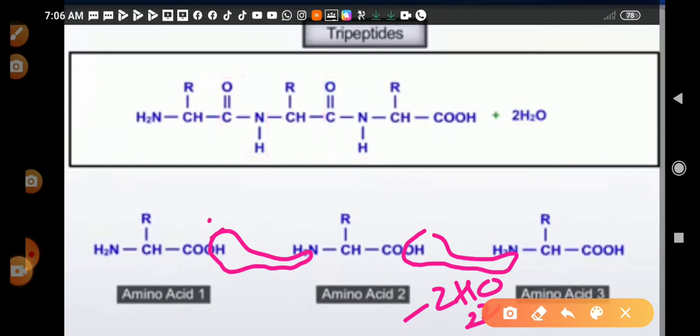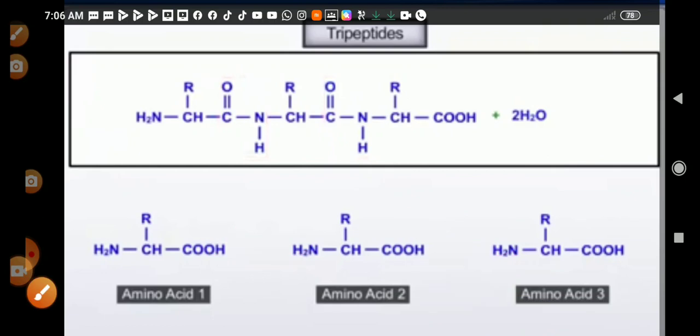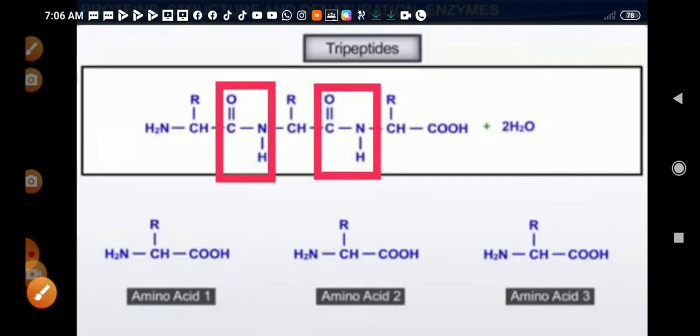So tell me how many linkages are here. This is one linkage. This is the second linkage. That means 2 peptide linkages are there in a tripeptide. Here we have highlighted the 2 peptide linkages in the tripeptide.